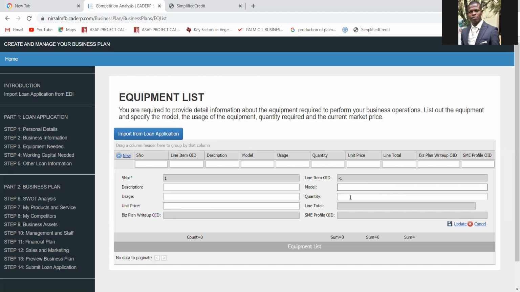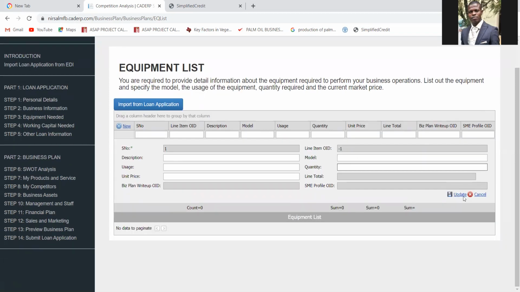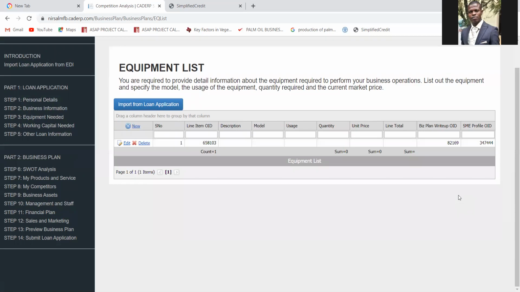How many do you need? Then you put the number of that machine that you need. Now, let's say you need 2, you put 2 or 1. Immediately you finish filling here, always click on Update. Look at this update. A lot of participants always have challenge here. Click on this update. Once you click on update, the information that you have provided will appear on this column.